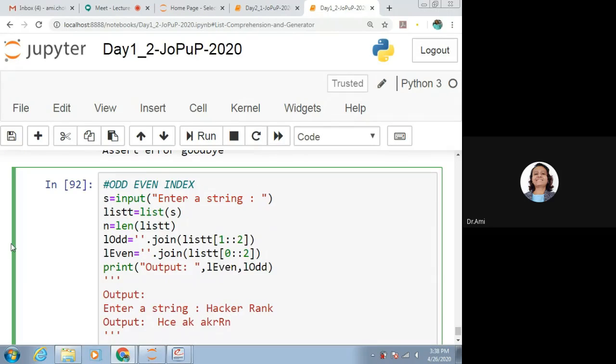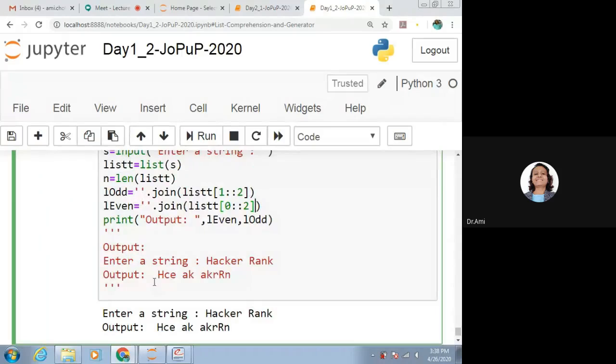So what are we doing for that? L of odd. We want to get the odd index characters, which we join as a list starting from 1 colon colon 2. For even we are giving 0 colon colon 2, and we will get the output as odd index characters and even index characters separated by space. This is the even number and this is the odd number.